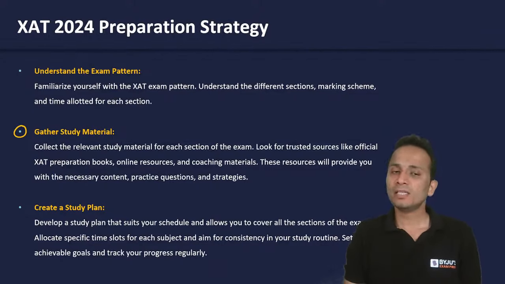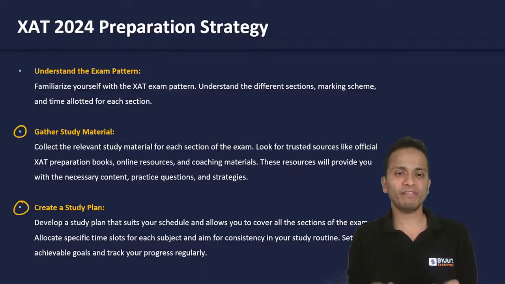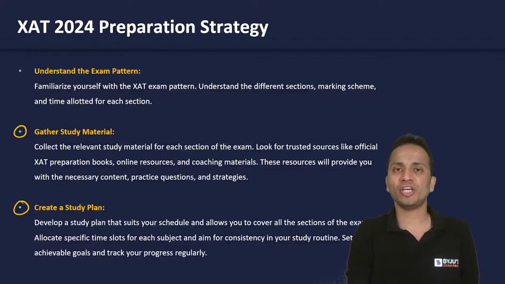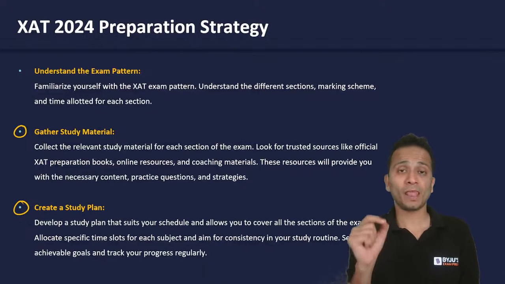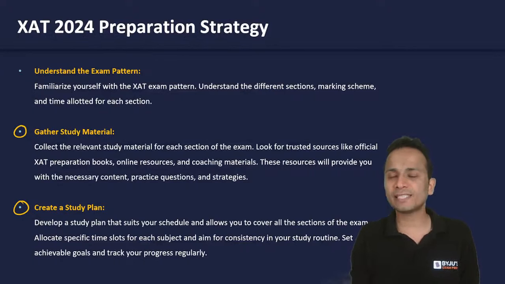The next is create a study plan. The way you are preparing for CAT examination, the same efforts you need to make for XAT examination also. So develop a study plan that will suit your schedule and allow you to cover all the sections of this examination. You cannot afford to leave any of the sections, because if you're targeting XLRI, yes, XLRI will also have sectional cutoffs for the first three sections in part number one.